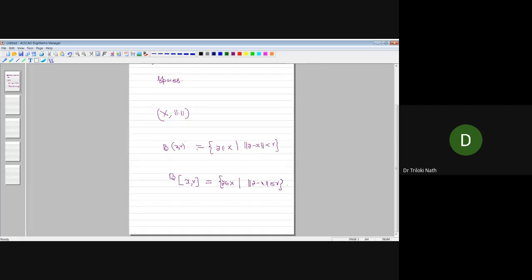And this is nothing but the closure of the open ball. If you take the closure of this open ball, then it is the closed ball with center x and radius r. So let us see how they look in R2.